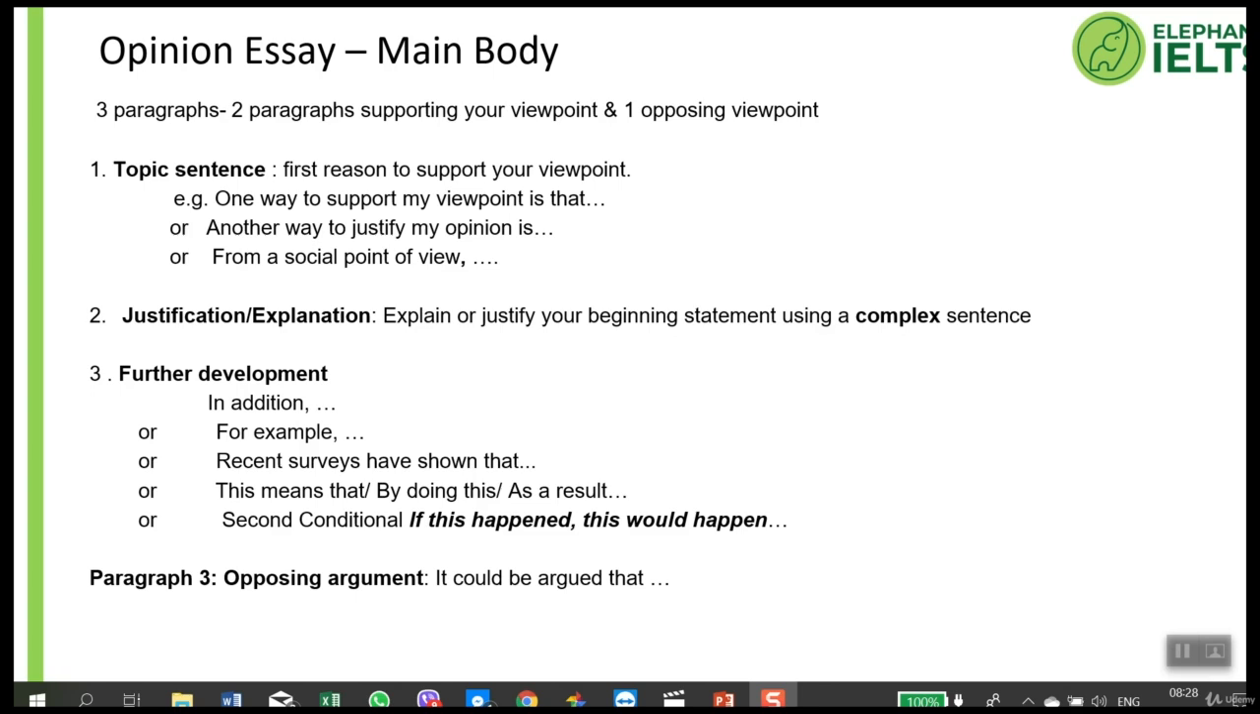So again, as we said, follow the 3-sentence paragraph structure for your main body: topic sentence, explanation, and further development. And as we said, we need 2 main body paragraphs to support our opinion, and then the 3rd paragraph should give the opposing argument. And you can begin your topic sentence with "it could be argued that," and then follow the same structure for main body paragraphs.